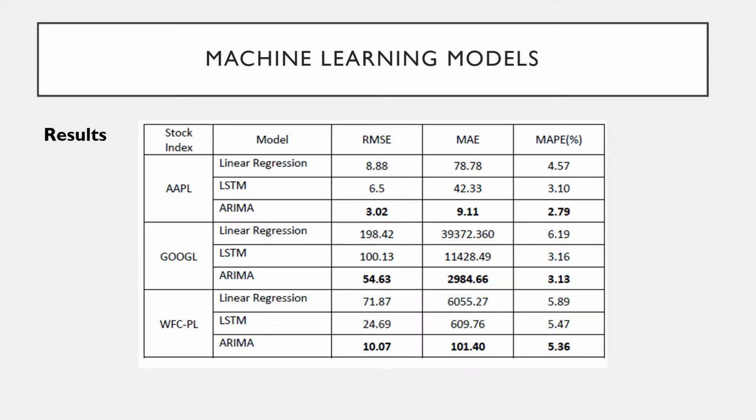So now let's compare the three models we have discussed in a more quantitative way. The three ways that have been used in this project to measure the model are root mean square error or RMSE, MAE or mean absolute error, and MAPE or mean absolute percentage error. The lower these three values, the better the model performs. As we can see, the ARIMA model performs consistently better than the two other models we have used. Therefore, we will be using the ARIMA model in the final prediction process and while giving our recommendation to the